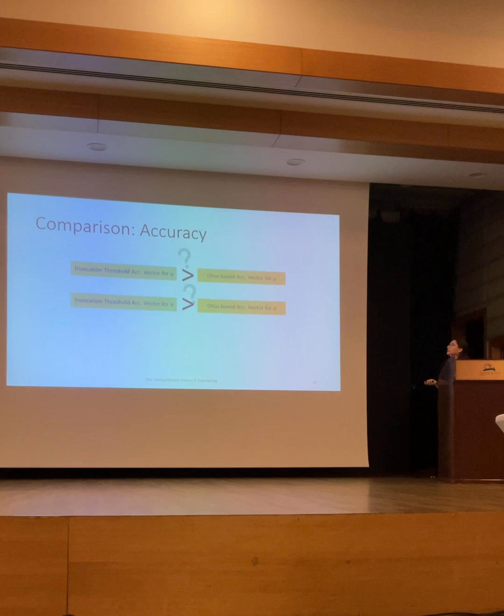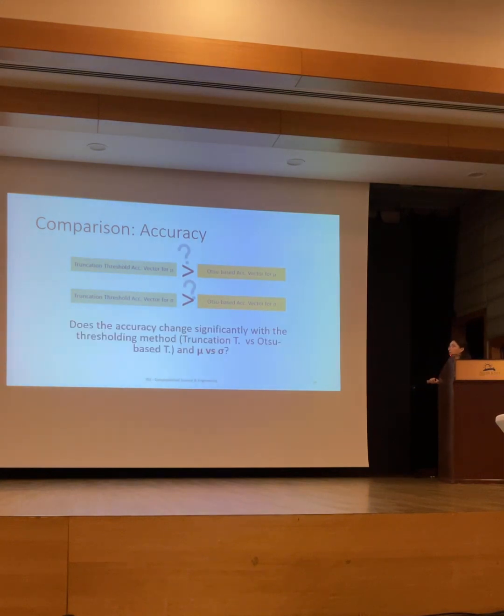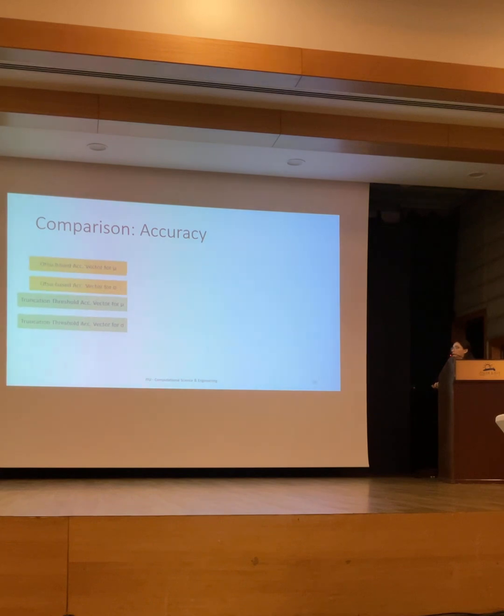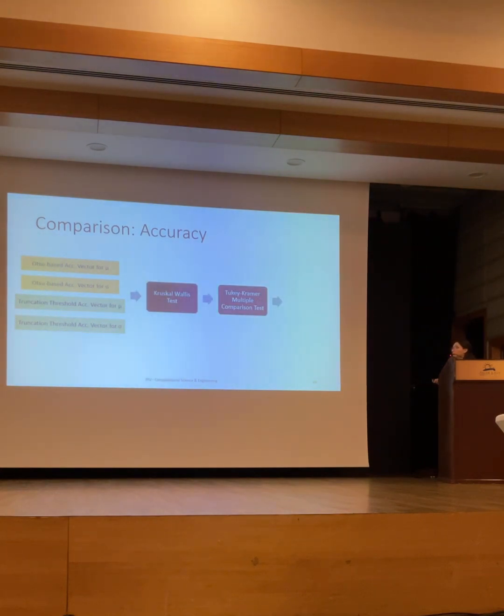So we test our question now. Does the accuracy change significantly with the thresholding method, in this case truncation versus Otsu, and mu versus standard deviation? Is it statistically significant? We take these accuracy vectors and apply the Kruskal-Wallis test and Tukey-Kramer multiple comparison test, and the answer was no. So we cannot state that one is better than the others.